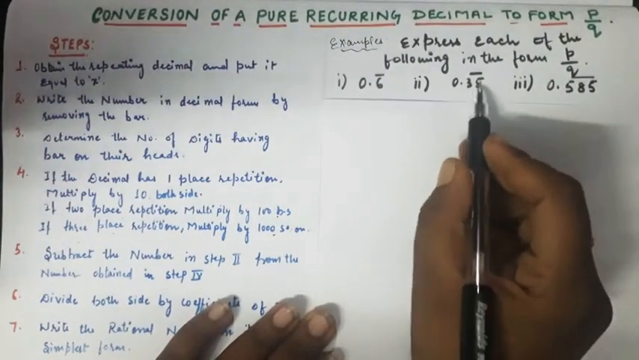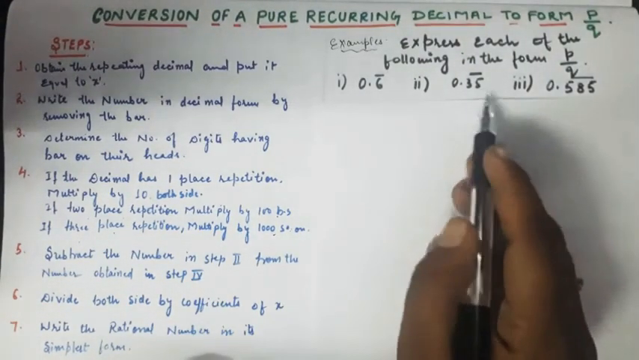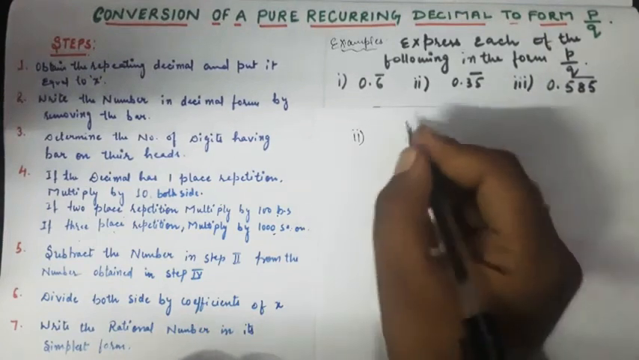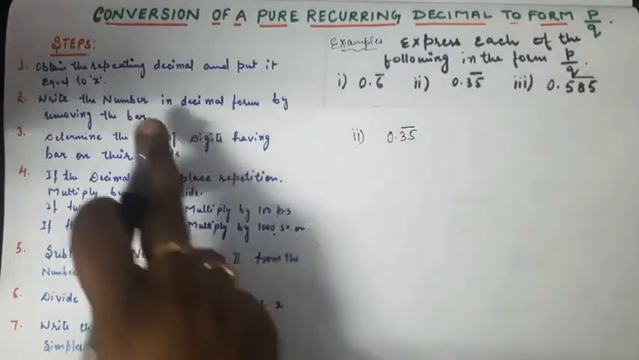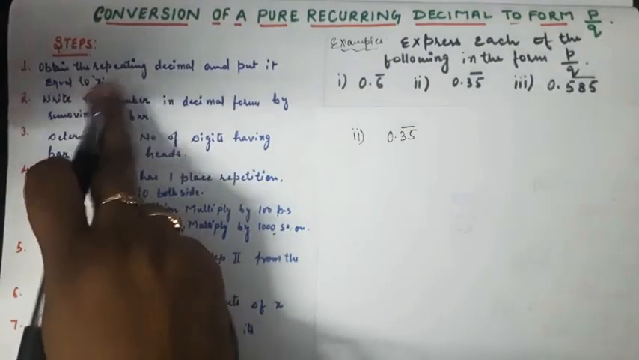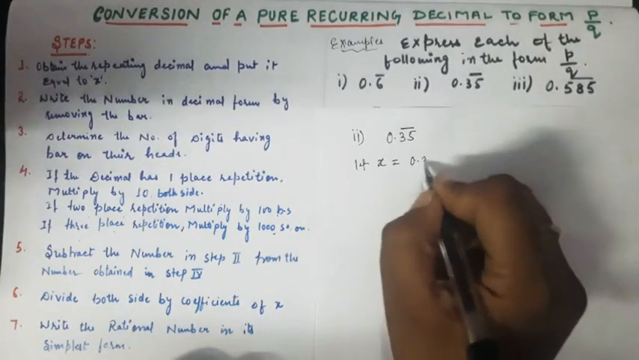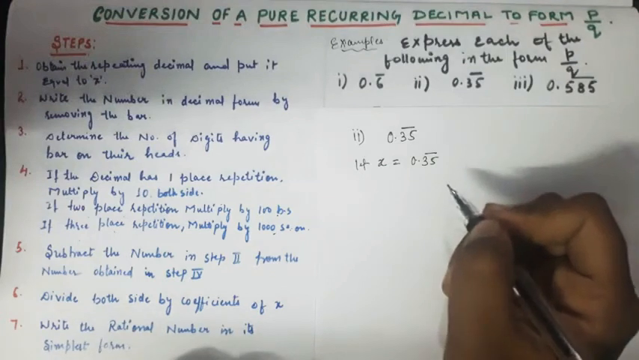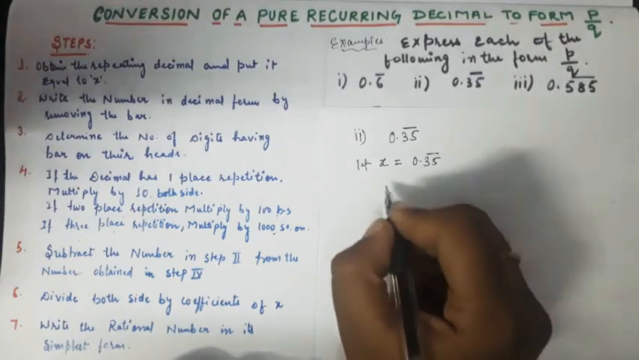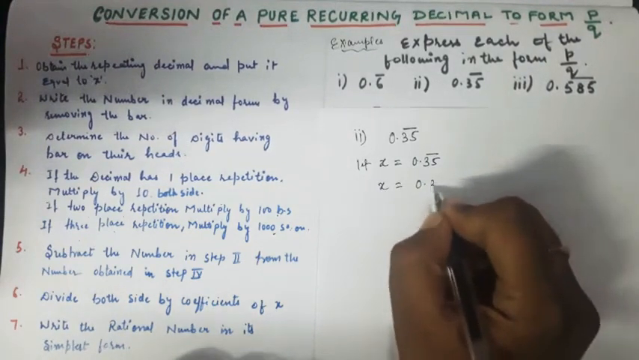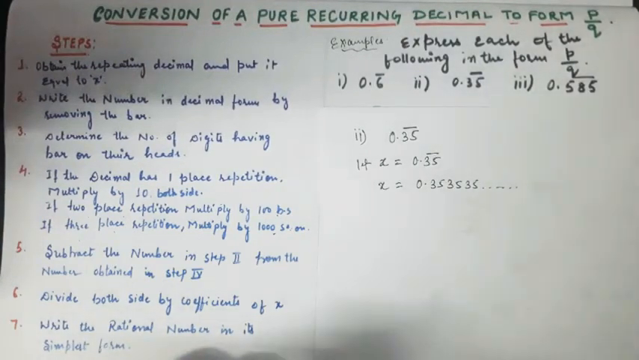Similarly, we can do for the second part, 0.35 bar. The first step is, first of all, let x equal to the decimal. So I have taken x equal to 0.35 bar. Second step is, we need to remove the bar and write it in decimal form. So I can write it as 0.35, 35, 35, and so on, right?